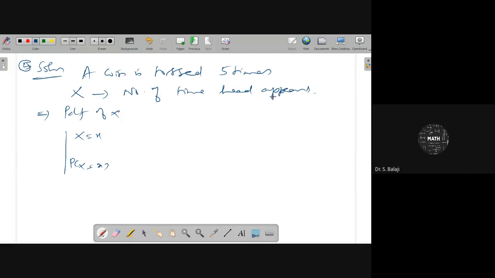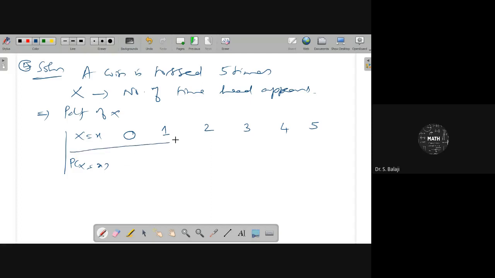Number of times head appears here. In all the 5 tosses, you may get a tail, therefore no time head here. One time you may get a head here, remaining 4 times tail here. Similarly, 2 times you can get a head here, remaining times tail. Similarly, 3 times, 4 times, all the 5 times you can get a head here.